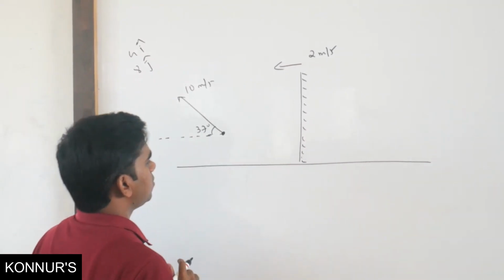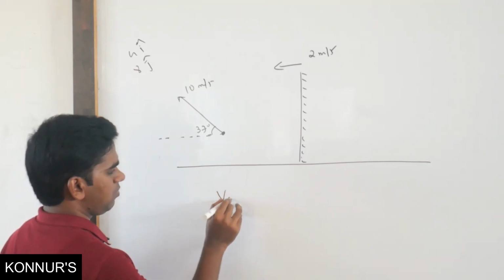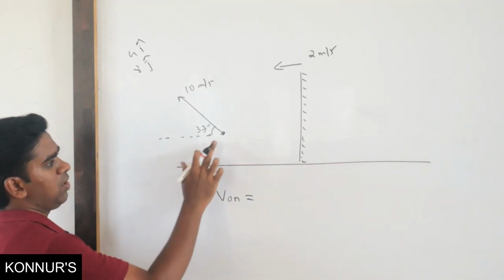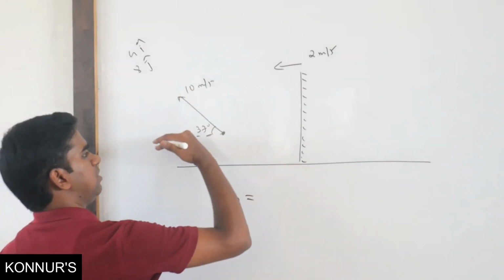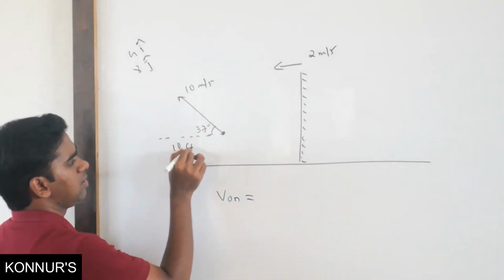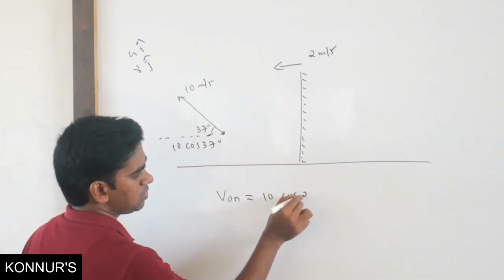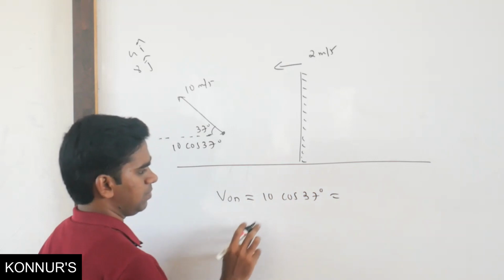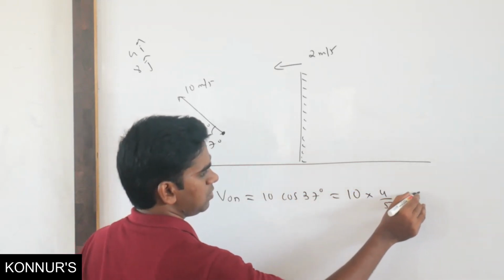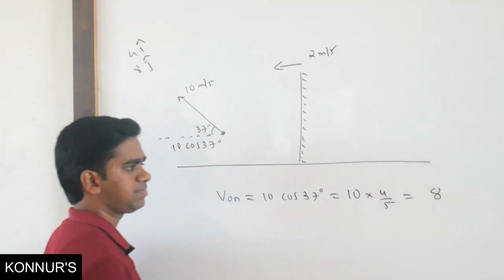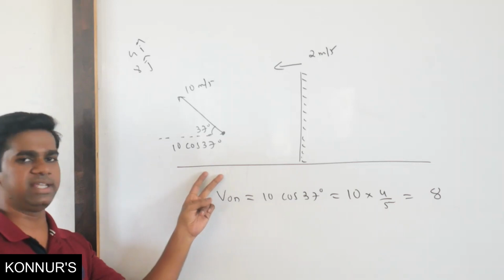So what you can write here? First you have to write velocity of object normally. It is moving in this direction, means it will come here. So what is that? 10 cos 37. 10 cos 37 is 4 by 5, so this will become 8. 8 is there along the x-axis, but negative x-axis.